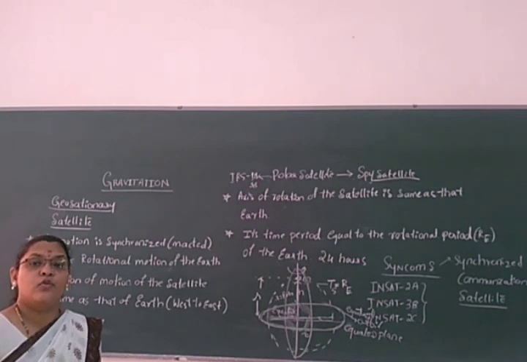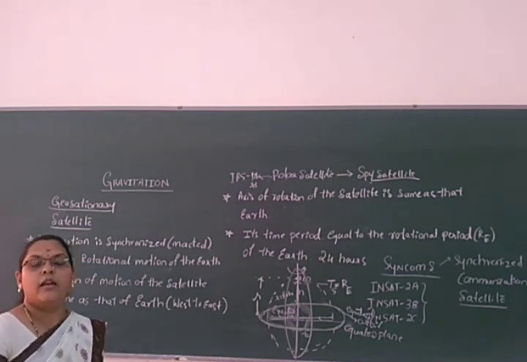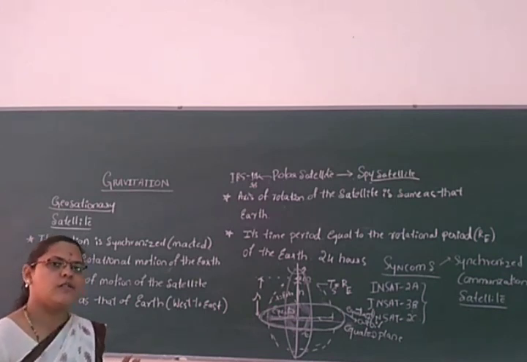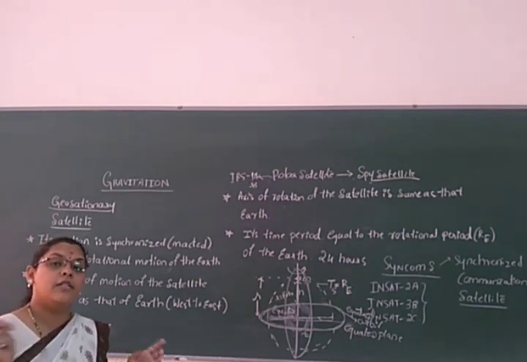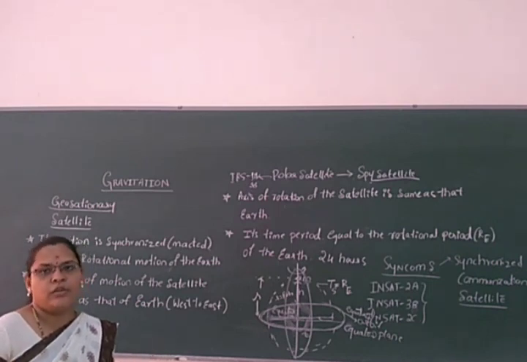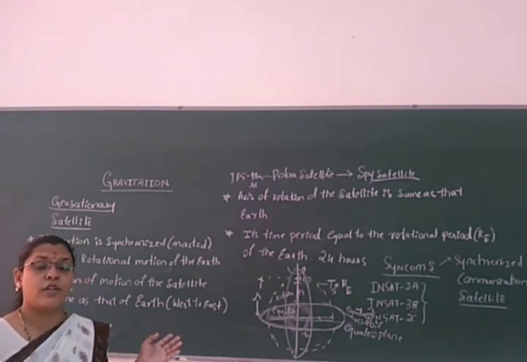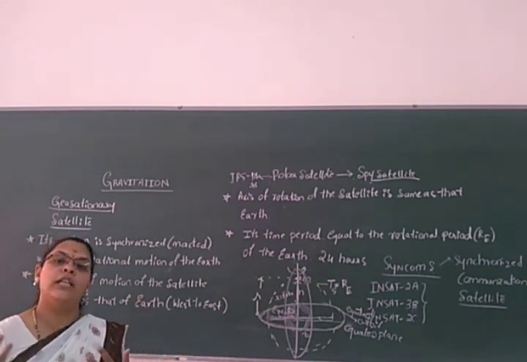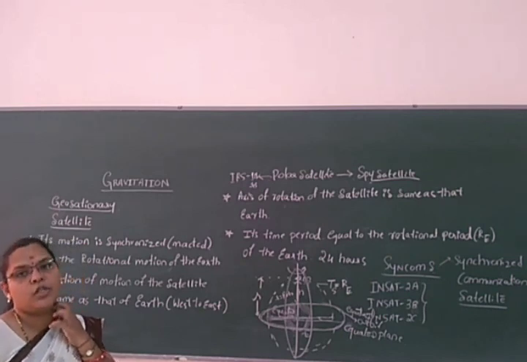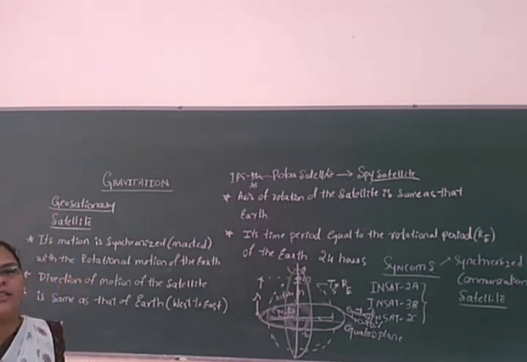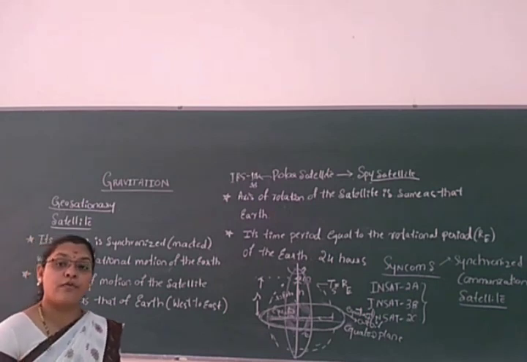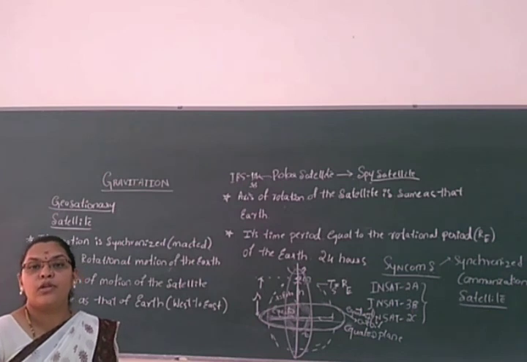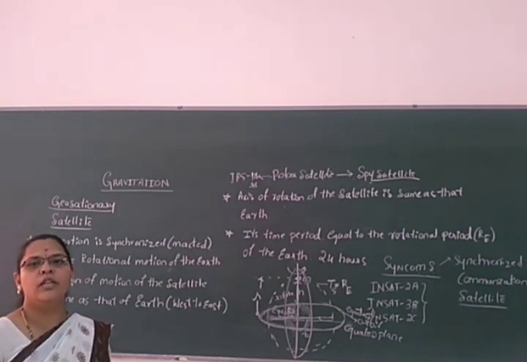That is very useful in studying the climate of a particular area. It will give a particular portion of the area in local time, in short intervals of time, scanning in different directions over the surface of the area. It will give the entire picture of what is going on in Harvard or what is going on in Delhi. At the same time it will give information on how the climate will be in other parts of the earth and how we have to face it. It will also give guidance. So the satellite is very much useful.